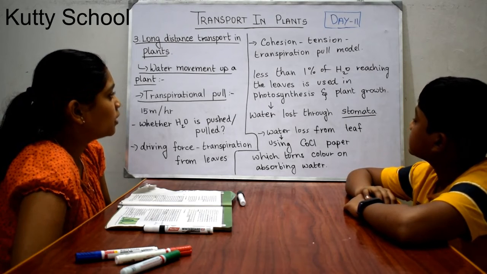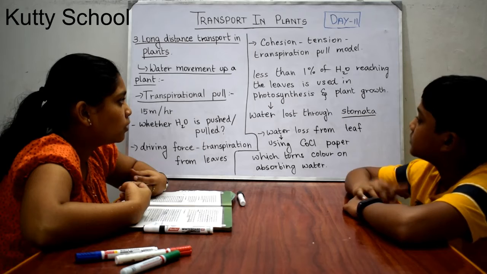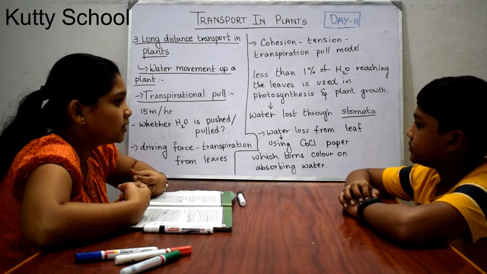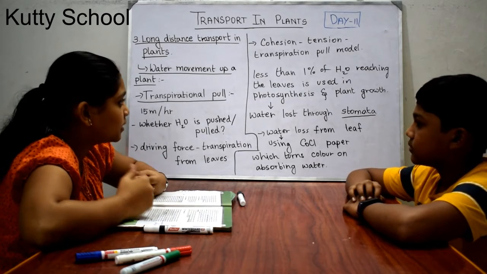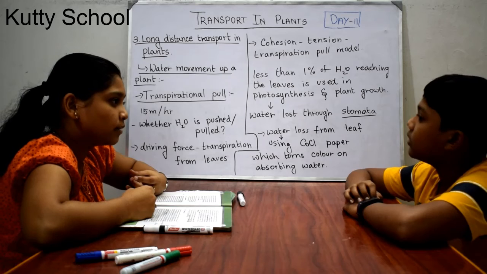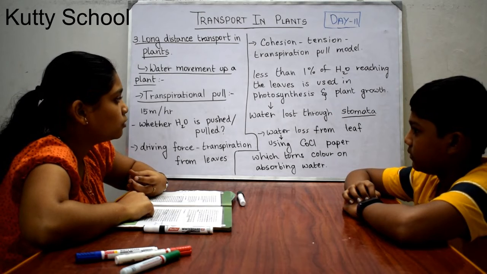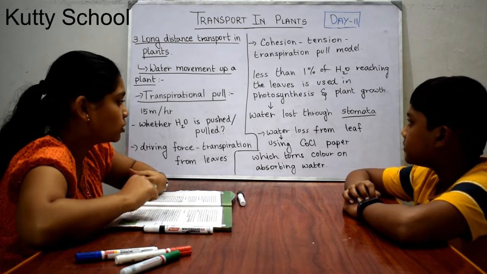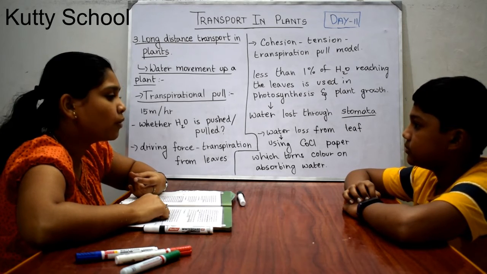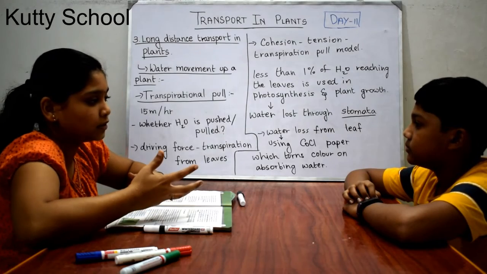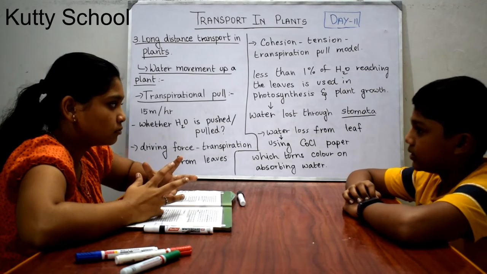Okay. So after transpiration, you will be seeing the water lost by leaves, right? Less than 1% of the water reaching the leaves, even less than 1%, is used in photosynthesis and plant growth. It is very little. So this water is lost mostly through stomata, and water is lost from the leaf. So how can you see that water is evaporating from leaves? You cannot see the evaporation. How can you determine that?